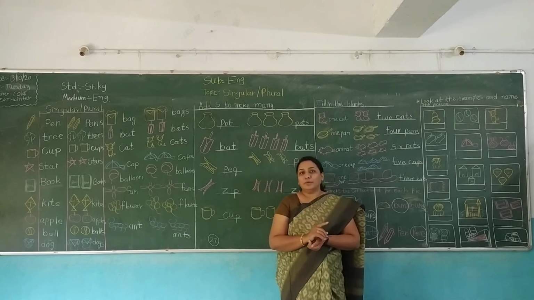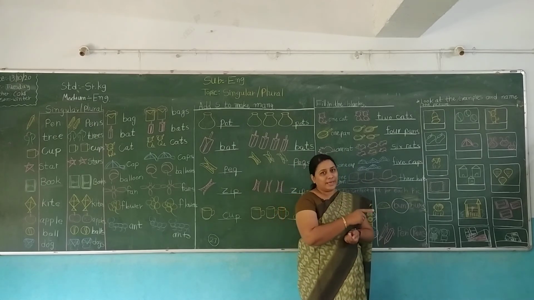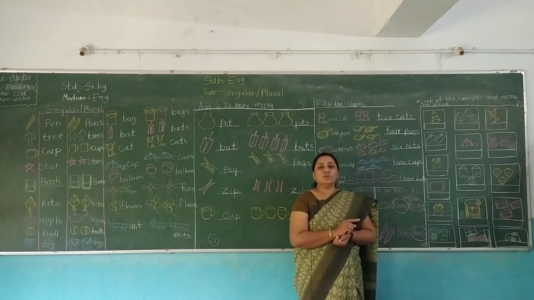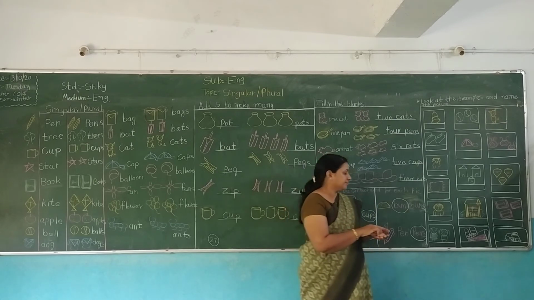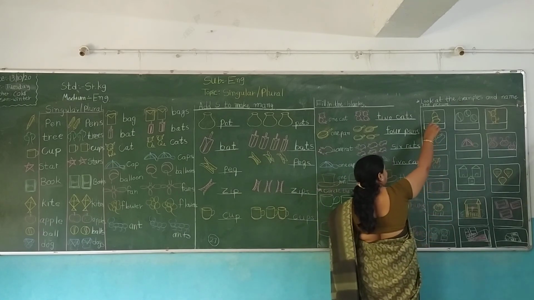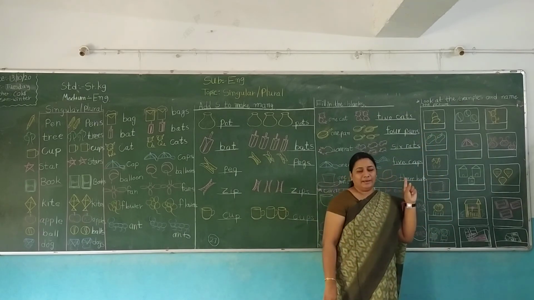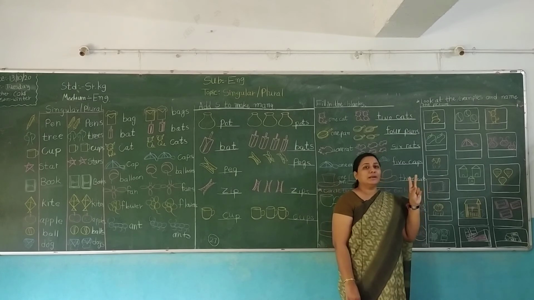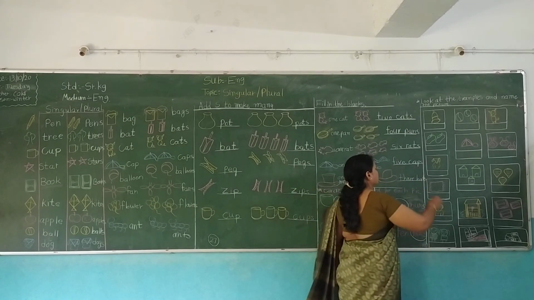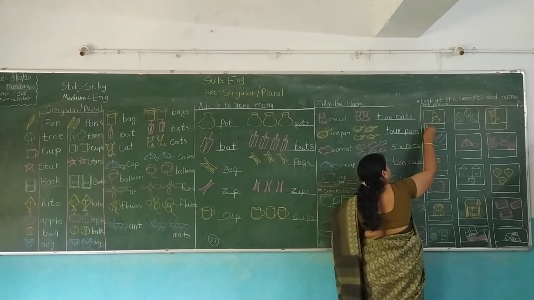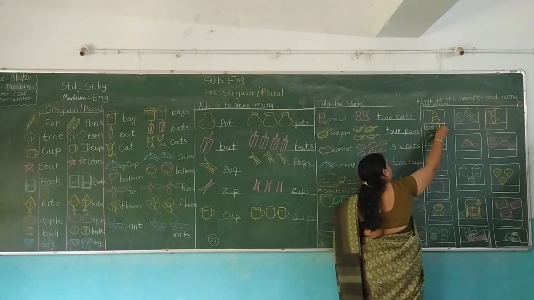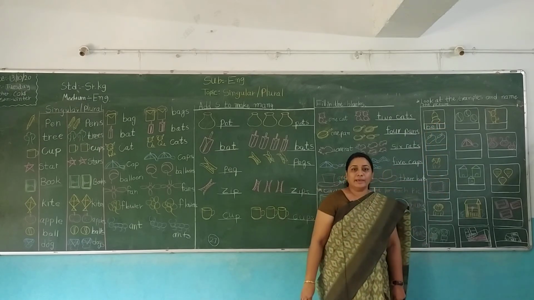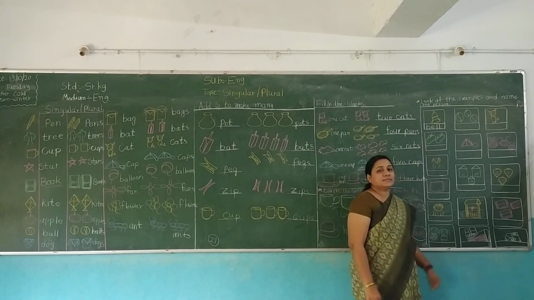Whenever we write plural, that time we put S, and whenever we write singular, we write only the word. Okay. Like this, it's 1 bell. Is it singular or plural? Singular. Bell.